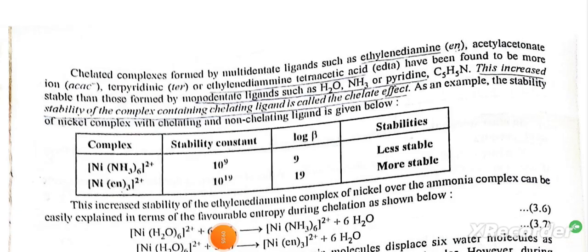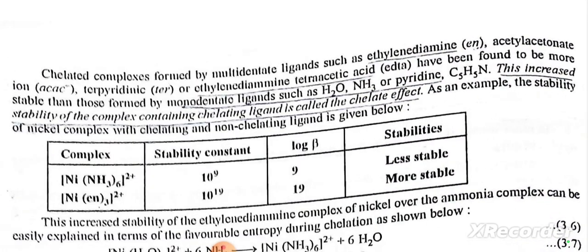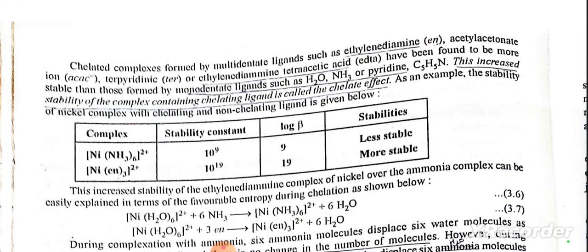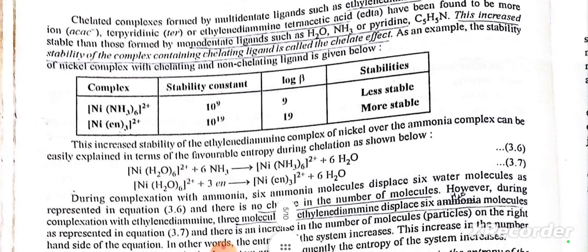Chelated complexes formed by multidentate ligands such as ethylenediamine (en), acetylacetonate ion (acac⁻), terpyridine (terpy), or ethylenediaminetetraacetic acid (EDTA) have been found to be more stable than those formed by monodentate ligands such as water, NH3 or pyridine, C5H5N. This increased stability of the complex containing a chelating ligand is called the chelate effect. As an example, the stability of nickel complex with chelating and non-chelating ligand is given below.